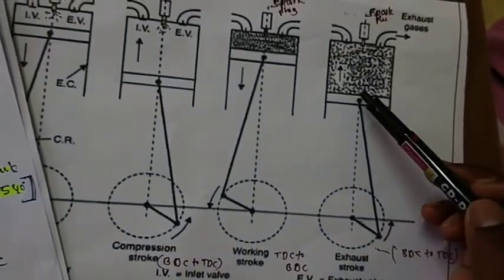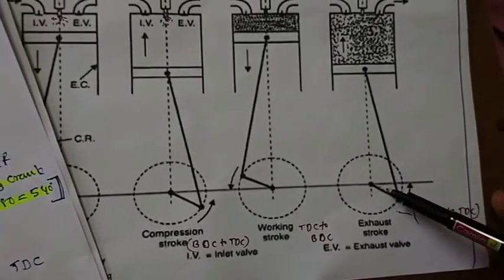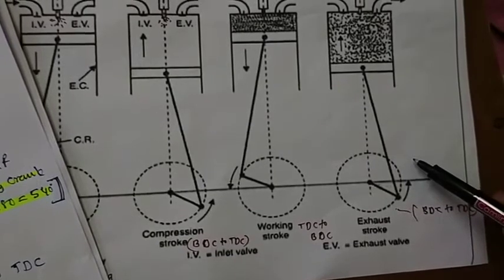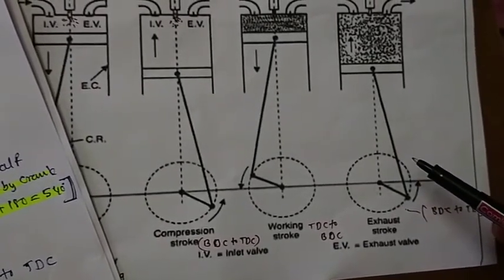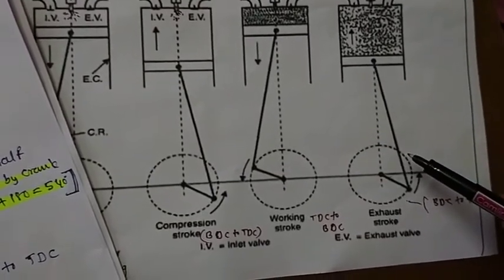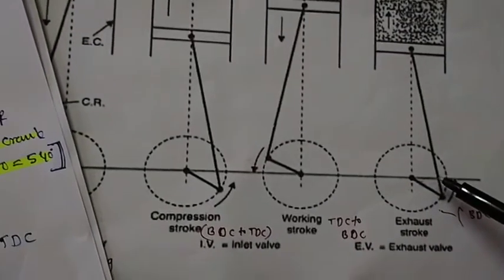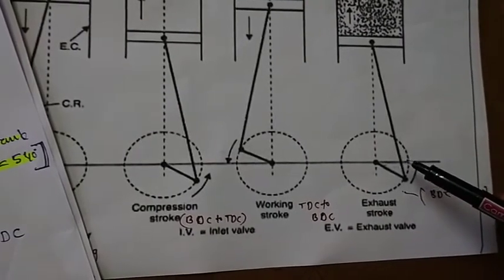Here, when it moves from BDC to TDC, the crankshaft makes an angle. The total angle is 720 degrees. For the first stroke 180, second stroke 180, third stroke 180 and fourth stroke 180, total 720. Okay. So in this stroke, the crankshaft makes a half revolution. The total angle made by the crankshaft is 720 degrees.